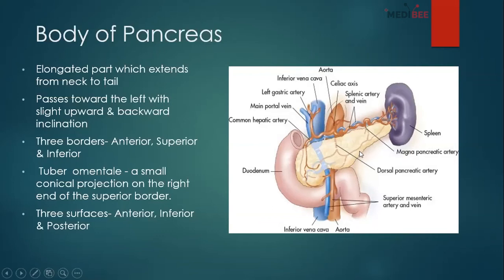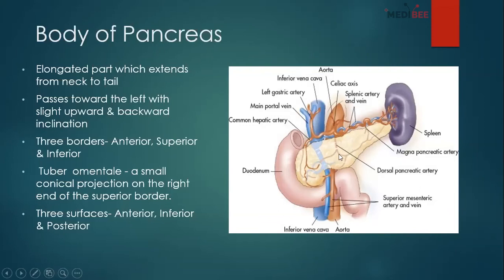So where is our anterior border? On this surface, it looks flat because it's 2D, but it's not flat. In the middle there is a border, and that is our anterior border. I don't know if you can see the pointer of my mouse. In the middle of the superior and inferior borders there will be an anterior border.